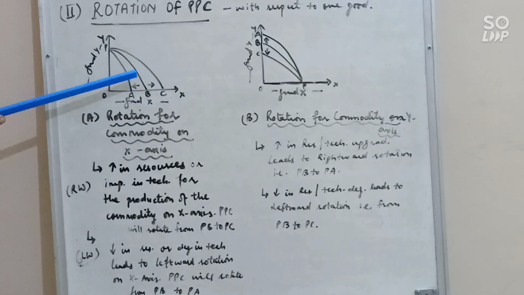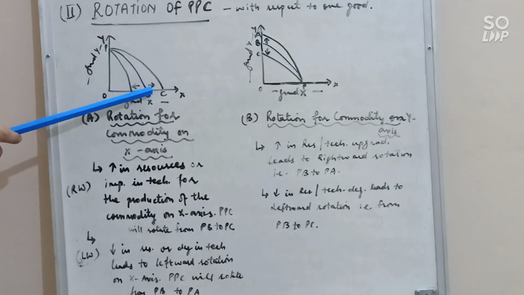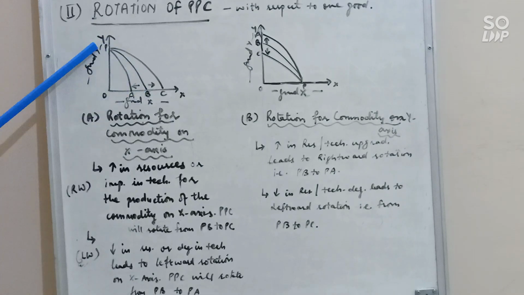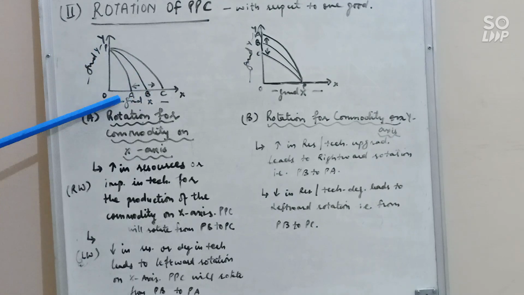So this is for commodity X. Increase or decrease. If there is increase in the resources or change in technology, positive change, then PPC will rotate from PB to PC. And if there is decrease in resources or technology degradation in the production of X quantity, then PPC will shift from PB to PA. So rightward rotation and leftward rotation. Clear?